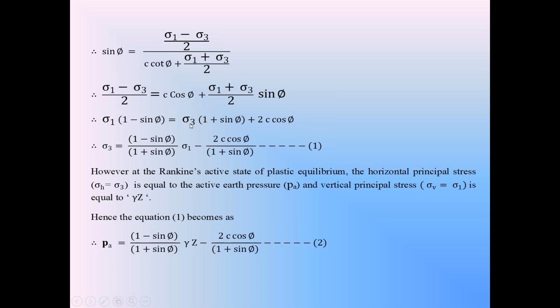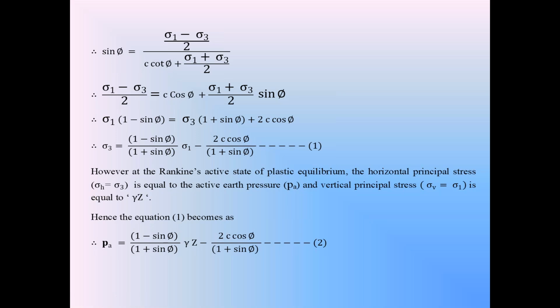From that, the equation for the sigma 3 stress: sigma 3 is equal to sigma 1 into 1 minus sin phi divided by 1 plus sin phi. Sigma 3 is equal to 1 minus sin phi divided by 1 plus sin phi into sigma 1 minus 2c cos phi by 1 plus sin phi.